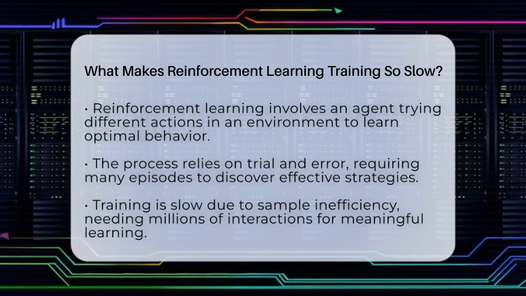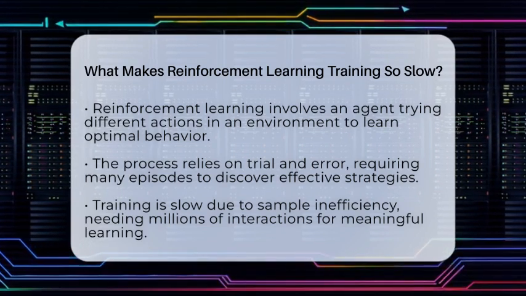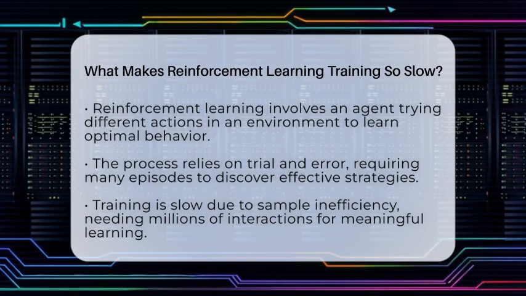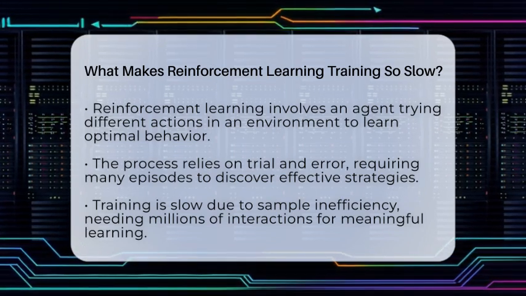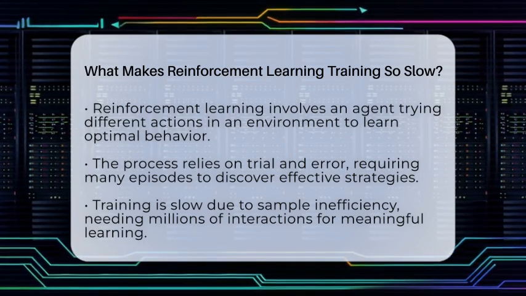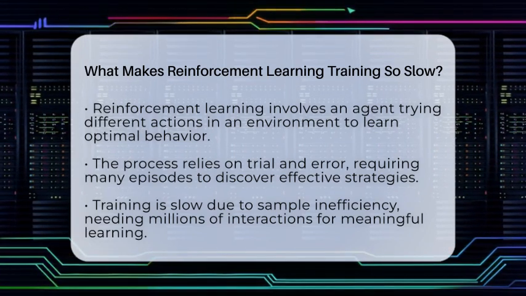Reinforcement learning involves an agent learning by trying different actions in an environment. It gets rewards or penalties based on what it does. The agent needs to try many actions over many episodes to figure out what works best. This trial and error process takes a lot of time because the agent must explore a wide range of possibilities.